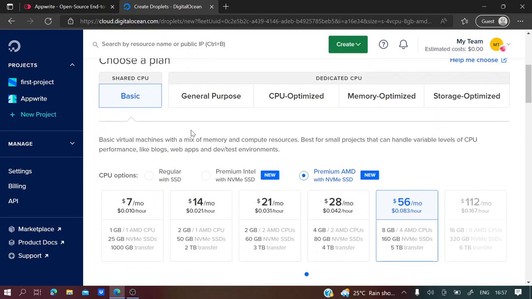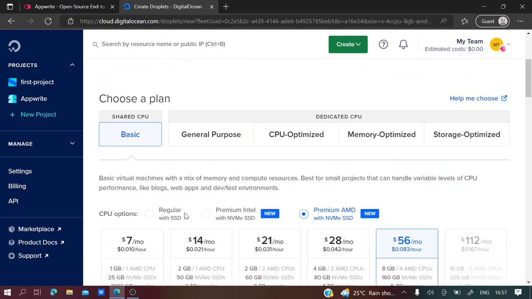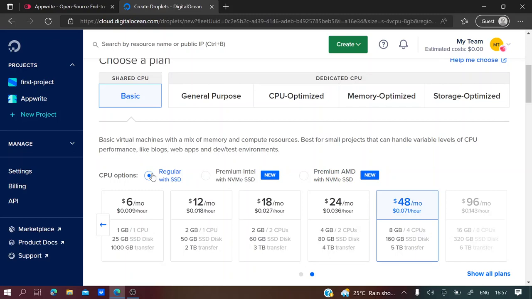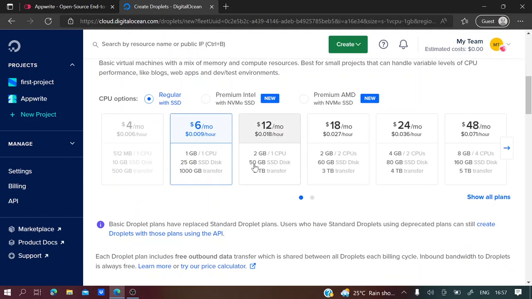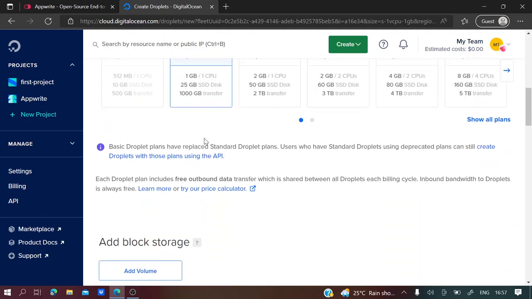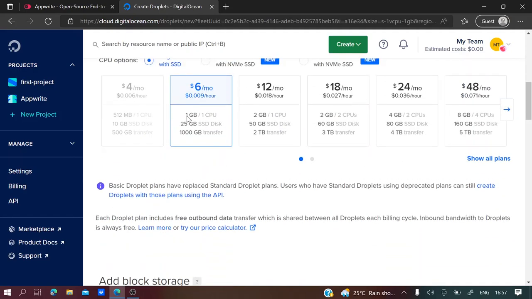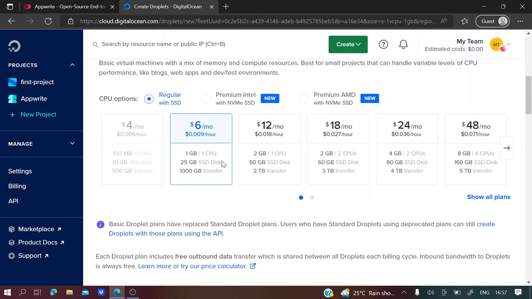Next you have to choose a plan. I will choose the one with regular SSD, and here the $6 one. So this comes with one CPU droplet with 25 GB of SSD.